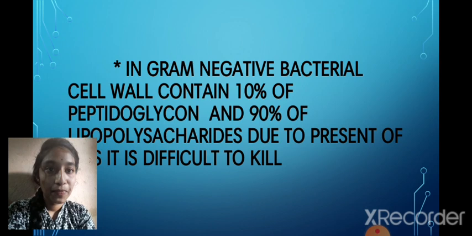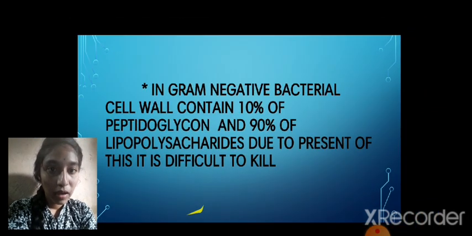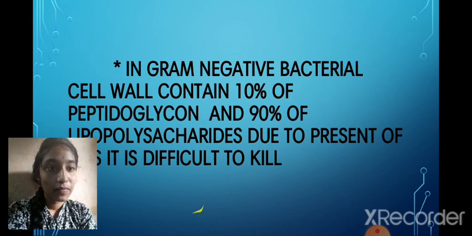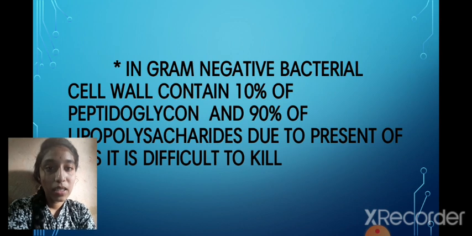And the next thing, I explained gram-positive, and here in gram-negative bacteria the cell wall contains 10% peptidoglycan and 90% lipopolysaccharides. Due to the presence of this, it is difficult to kill. So here the lipopolysaccharides are 90%. Due to the presence of this lipopolysaccharide, it is hard to kill the bacteria. So this is present in gram-negative bacteria.